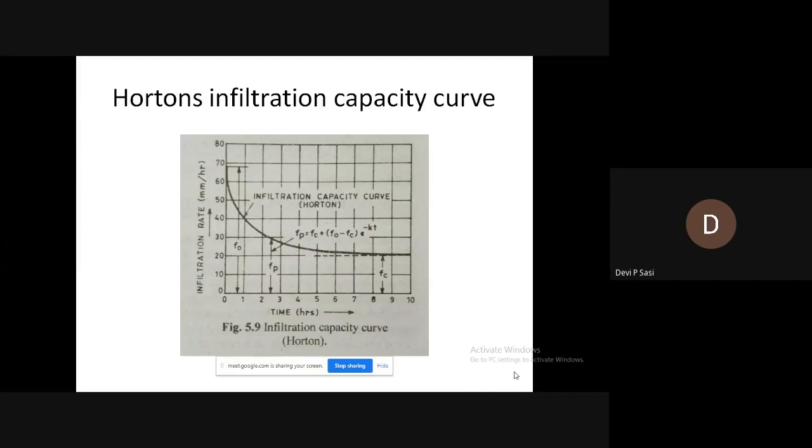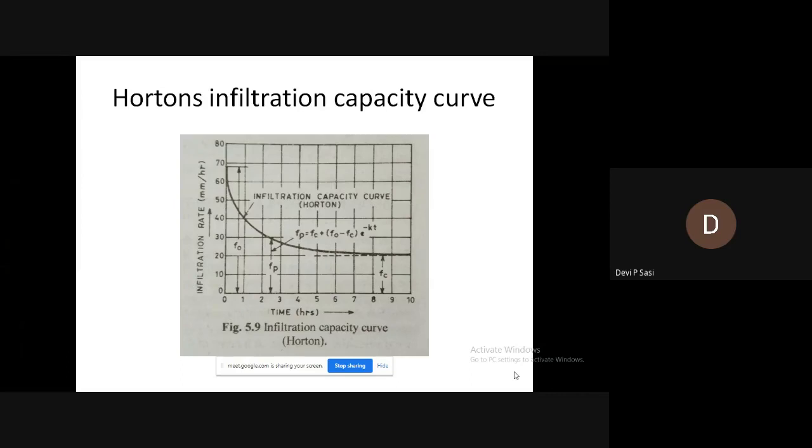The infiltration rate will be higher, very high, because that soil is dry. Initially, you assume that the soil is dry and a rainfall occurs.